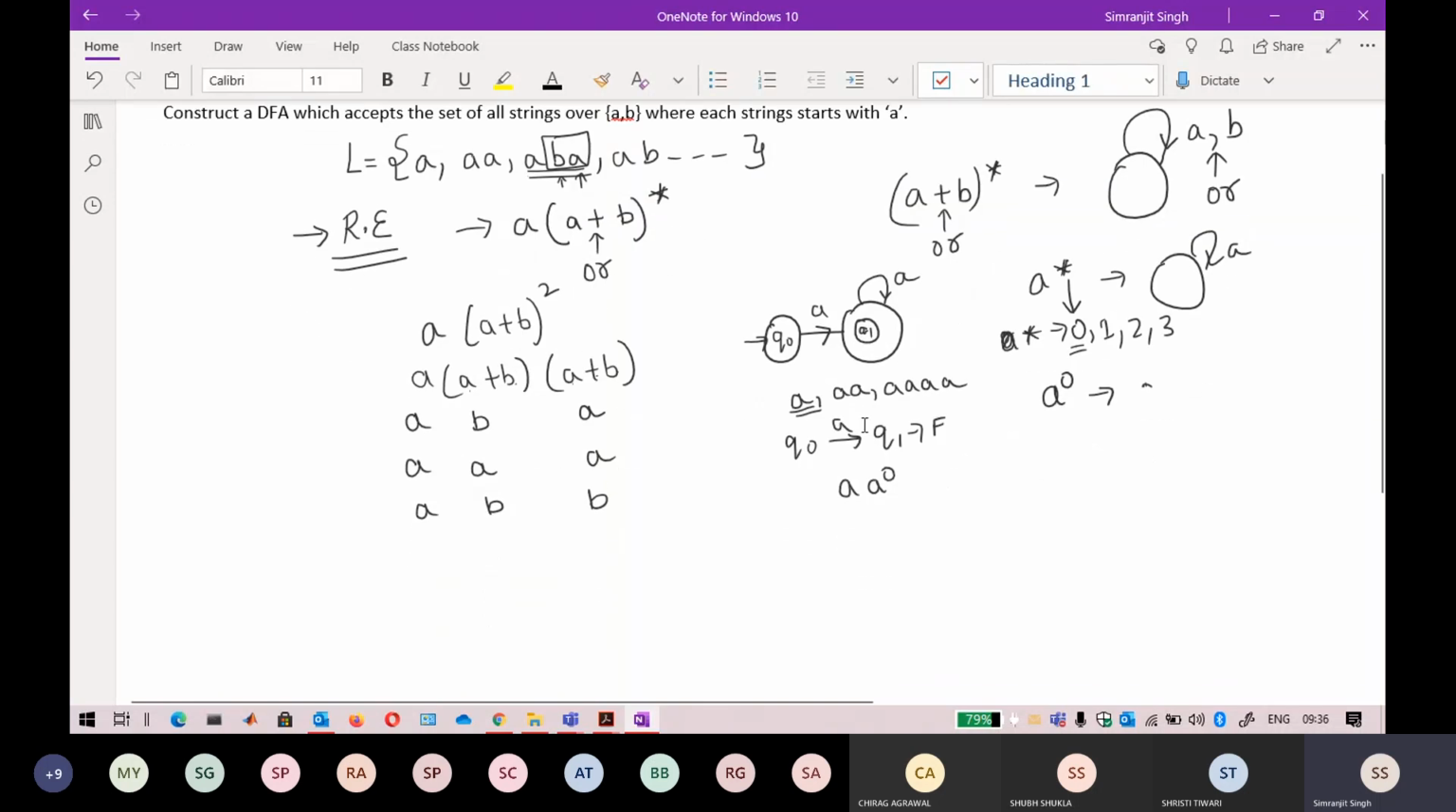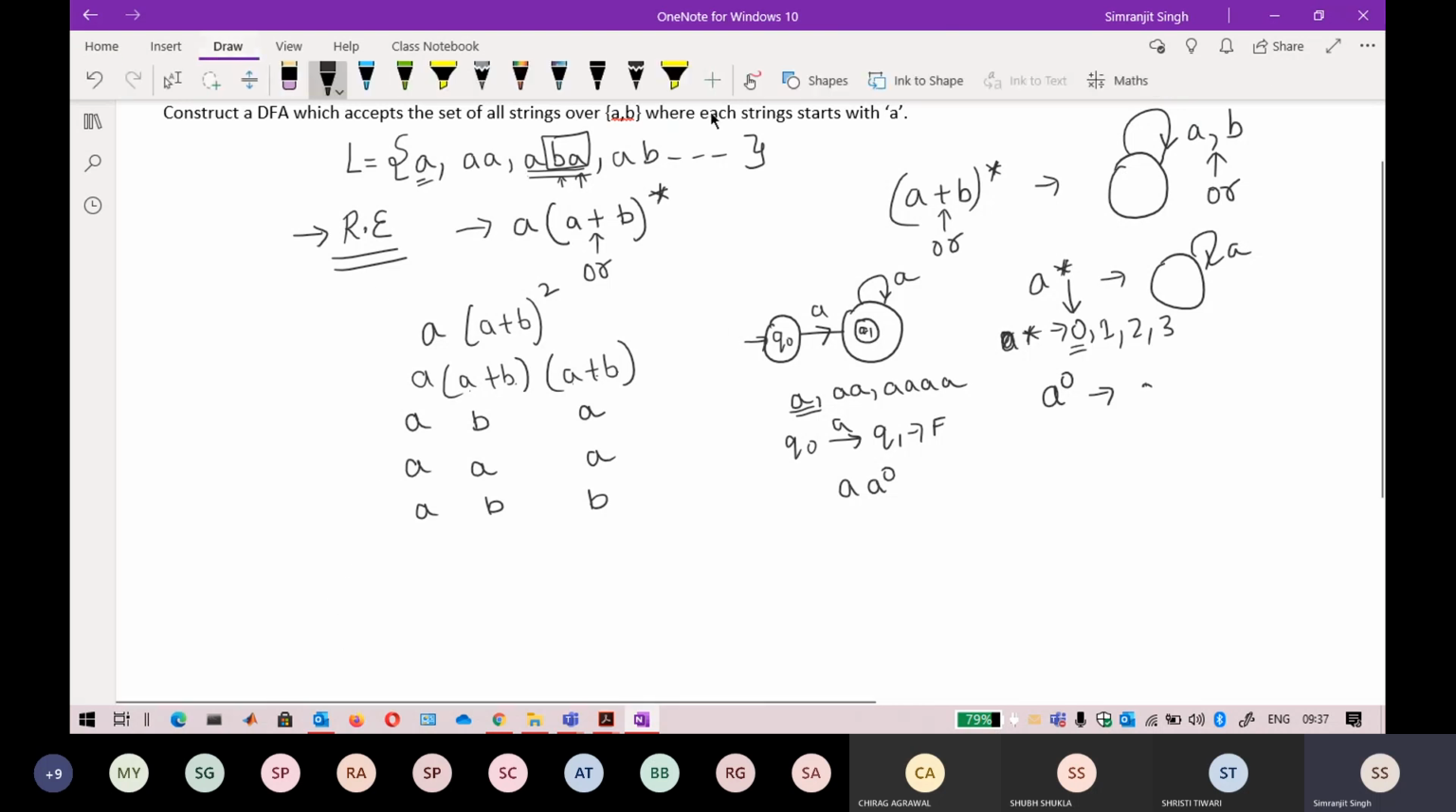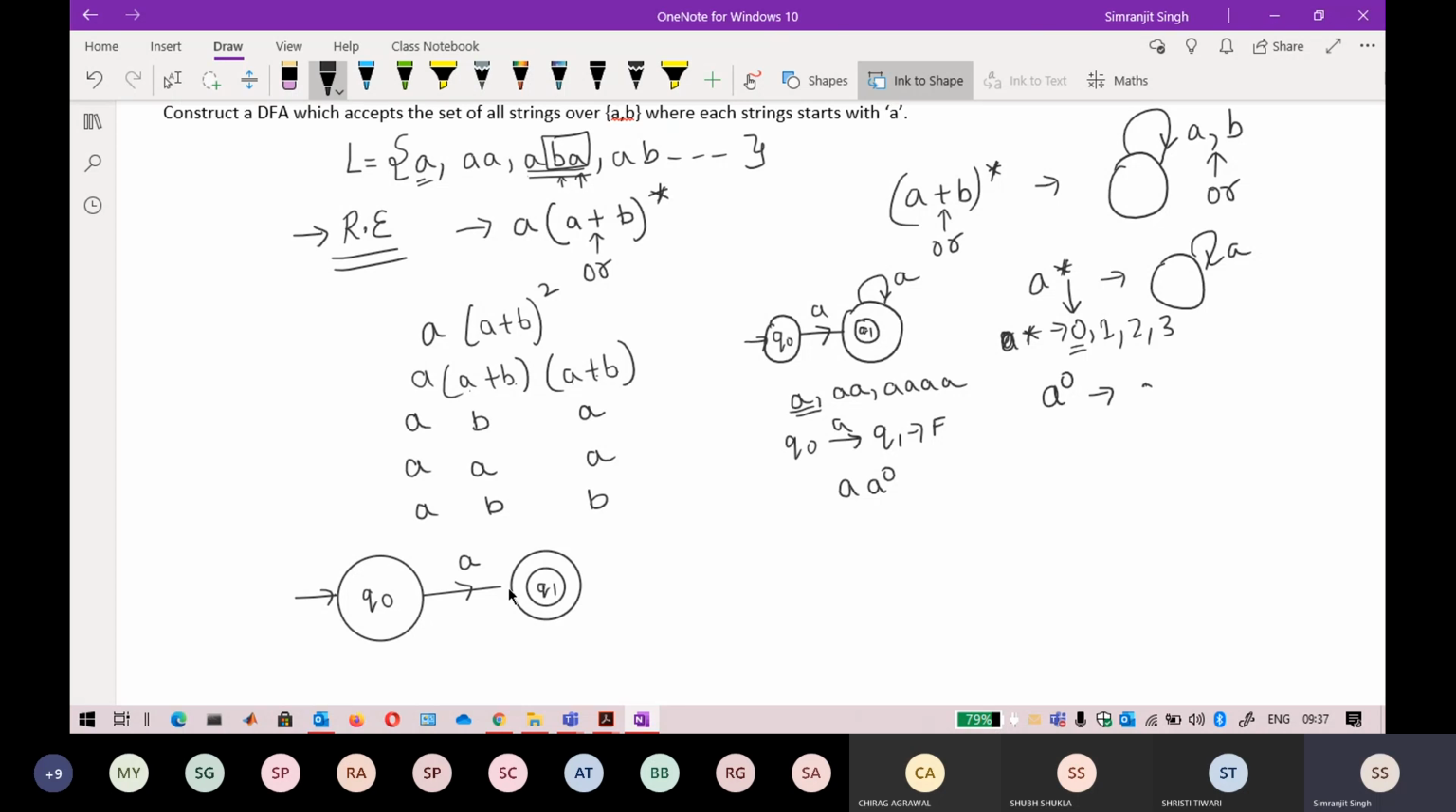Now to build it, just know the intuition: follow the smallest string that is present inside the language. The smallest string here is A. So I go with the Q node, which is your starting state. After receiving an input of A, you are going towards the final state, so that becomes your Q1. After that, I do not need to worry about it, since any number of A's or any number of B's can come. Now the first step is to check the smallest string.